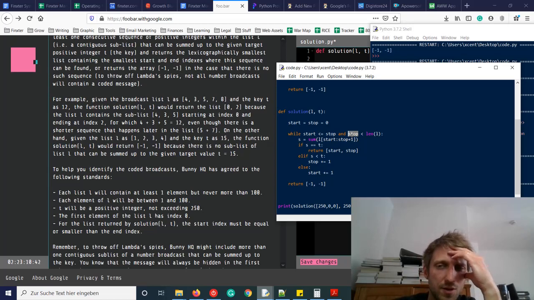And now we calculate the sum from start to the last element plus 1. Length of the list minus 1 plus 1 is length of the list. So now we slice all the way to the right, basically, which is fine. And we sum over all these values.